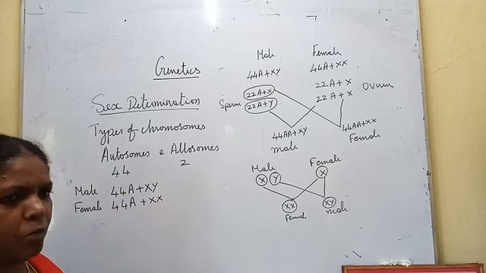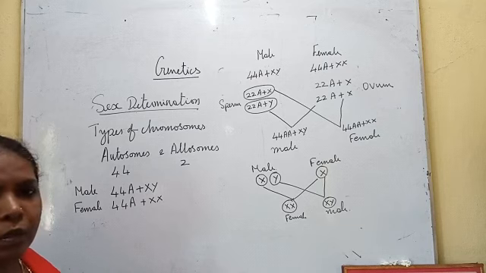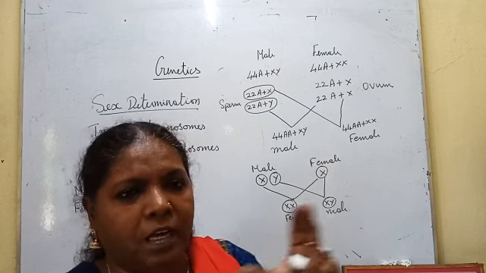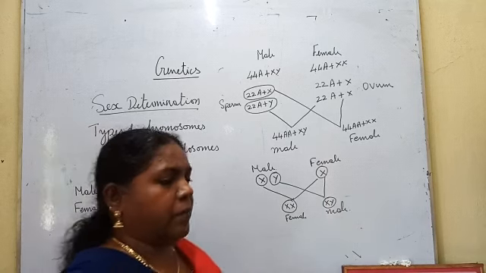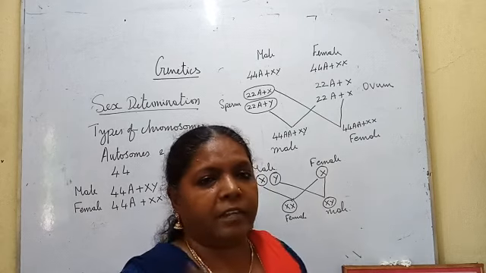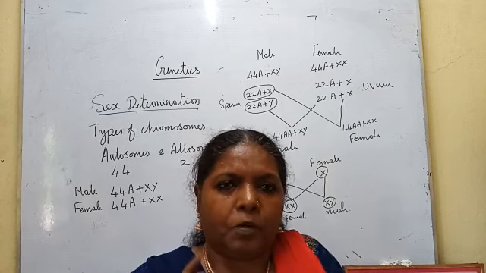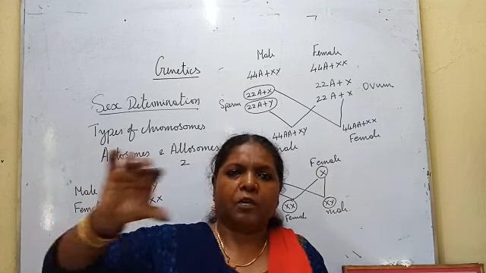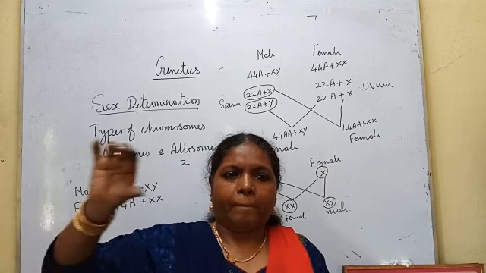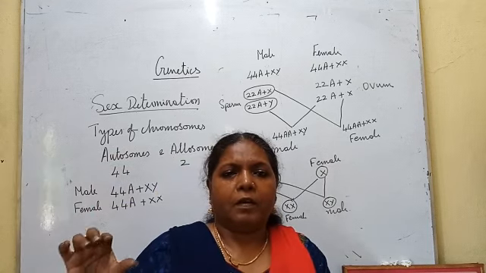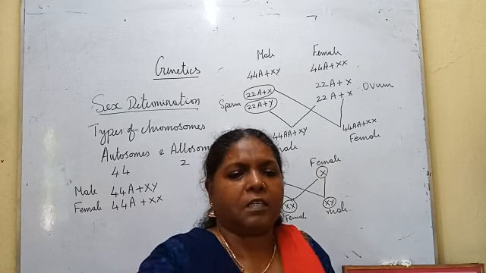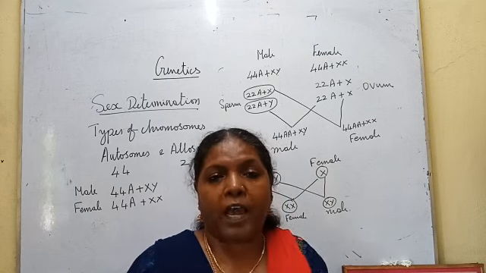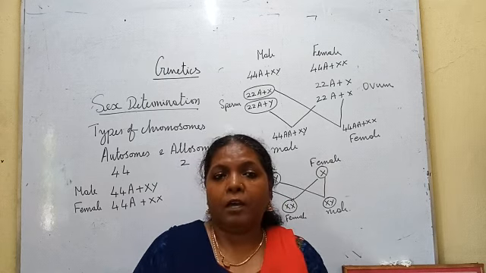How to find out these chromosomes? For that, what will they do? All of you know that during cell division only, the chromosomes can be seen clearly. During that time they will take a photograph, cut out the different chromosomes from the negative, arrange them, stick them on a sheet according to size, and number them. Then they will say that this is the number of chromosomes present in this particular cell. It is called karyotype. Okay?